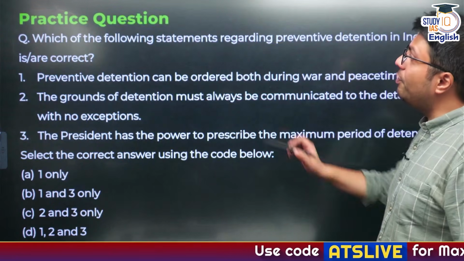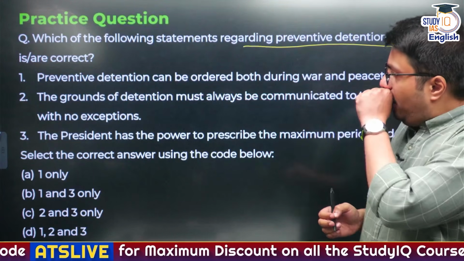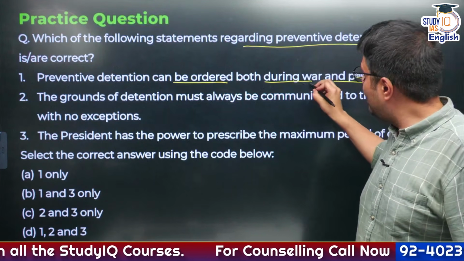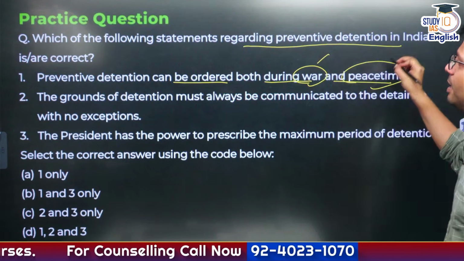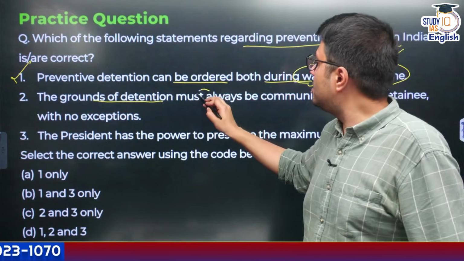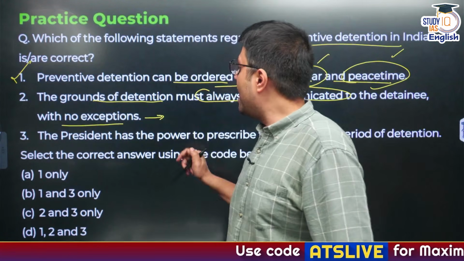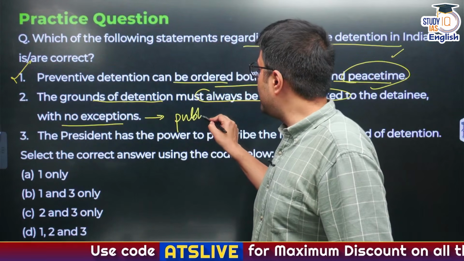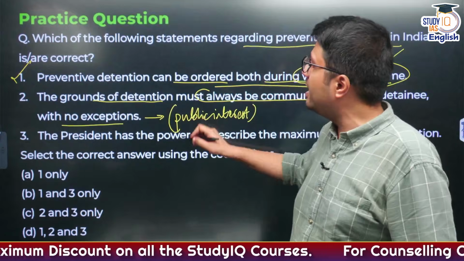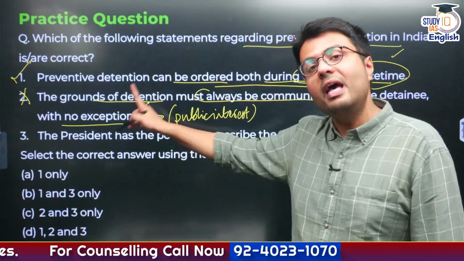Now in the third question, which of the following statements regarding preventive detention in India is or are correct? Preventive detention can be ordered both during war and peacetime. Is it true? It can be ordered during war, it can be ordered during peacetime, as I've already told you. So the first statement is right. The grounds of detention must always be communicated to the detainee with no exceptions. There is an exception, called public interest. If it is in the public interest not to communicate the grounds of detention to the detainee, this is a legitimate exception. Therefore, the second statement is incorrect.